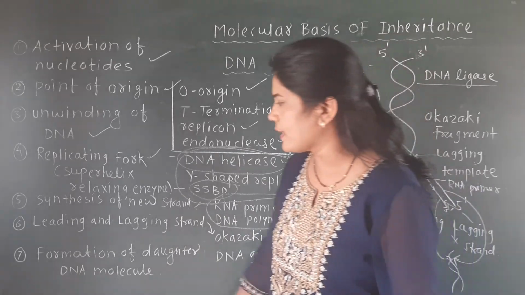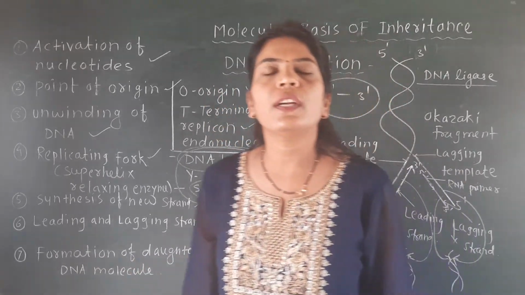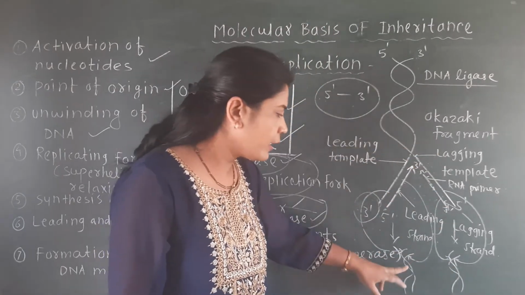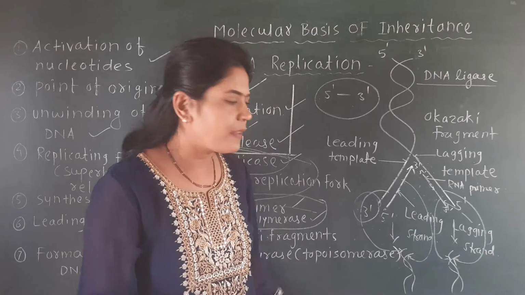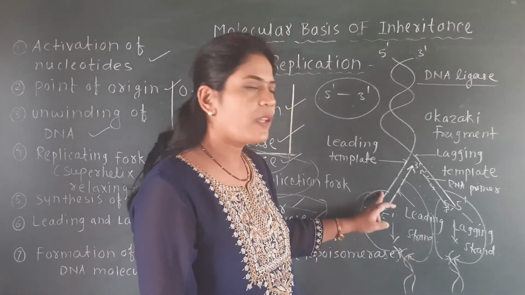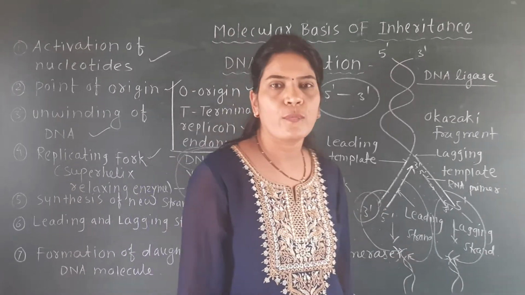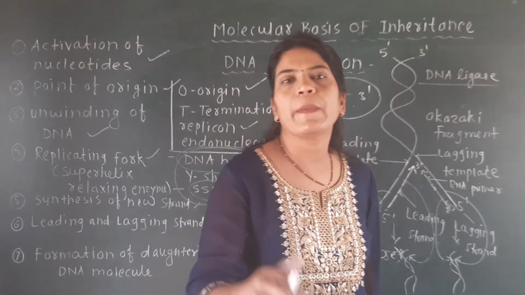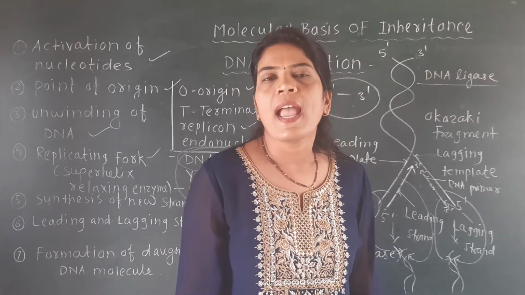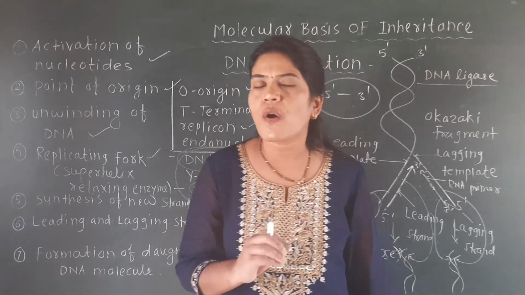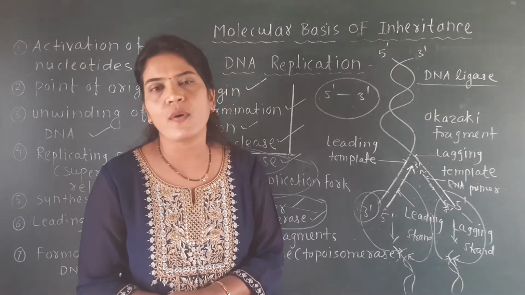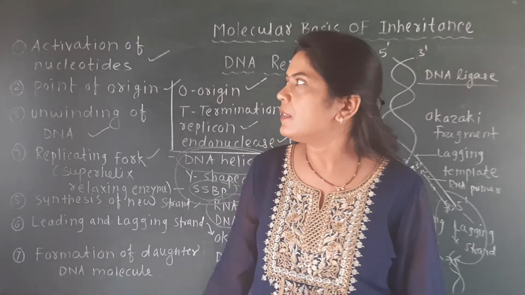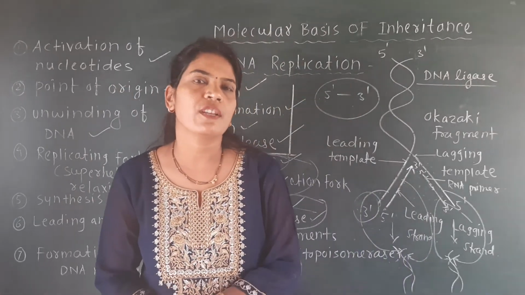And the last point is the formation of the daughter DNA molecule. At the end, from one DNA molecule you will get two daughter DNA, each of which has one original strand from the parent and one newly formed strand. Thus 50% of the strands of that daughter DNA are from the parent and 50% are newly formed, and that's why this process is called semi-conservative replication. Thus we have completed the replication of DNA.